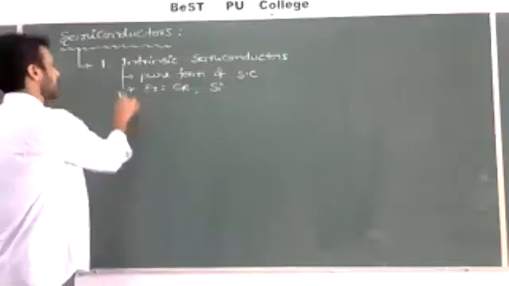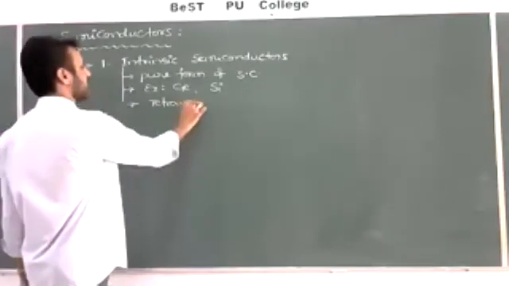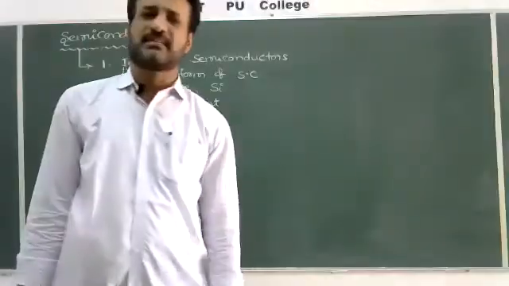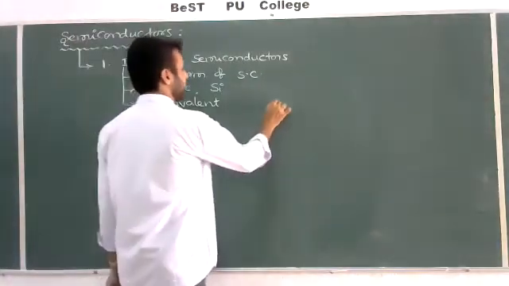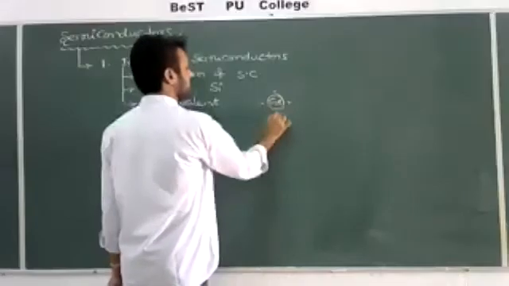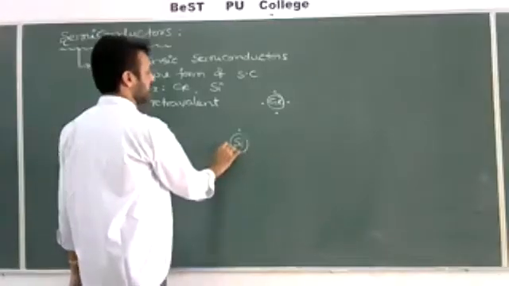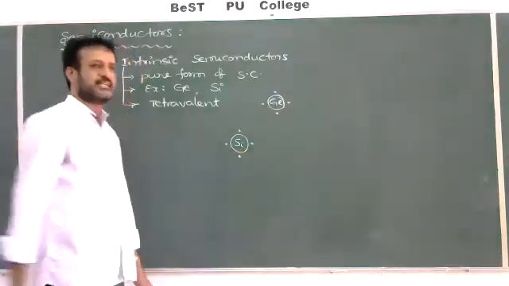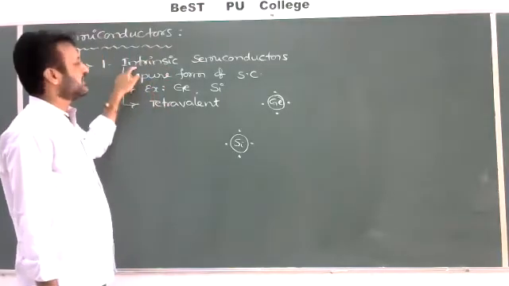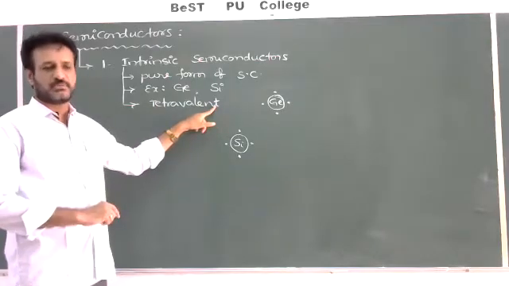So these are examples. Generally, these semiconductors are tetravalent. Tetravalent means they contain 4 electrons in the outermost orbit. For example, one germanium atom contains 4 electrons in the outermost orbit like this, and a silicon atom also contains 4 electrons in the outermost orbit. So this type of atom we call tetravalent. All the pure forms of semiconductors, or any intrinsic semiconductor you may choose, are tetravalent. They contain 4 valence electrons in the outermost orbit.